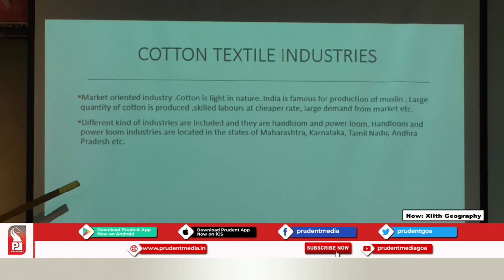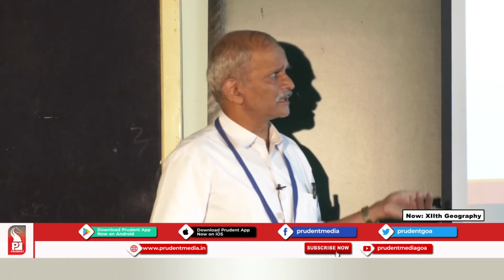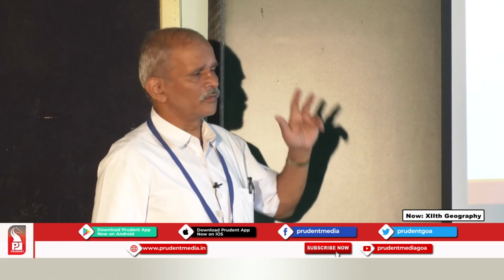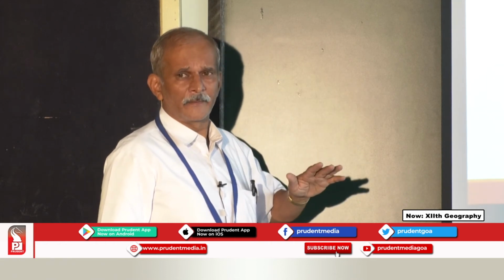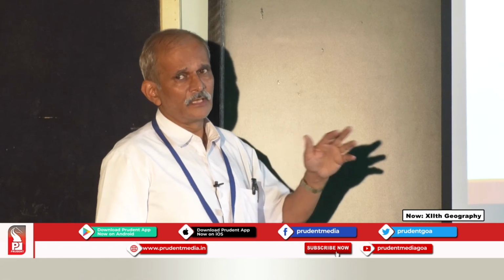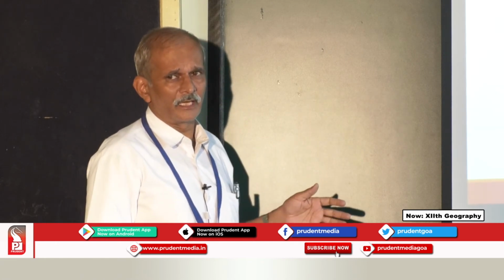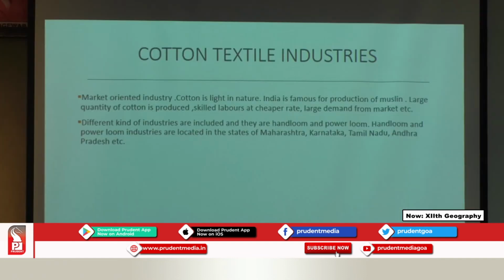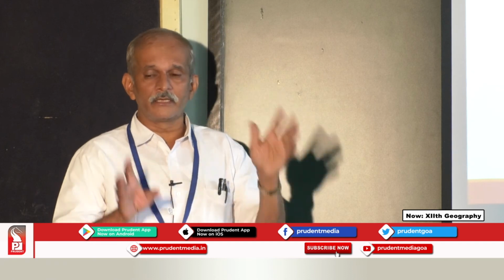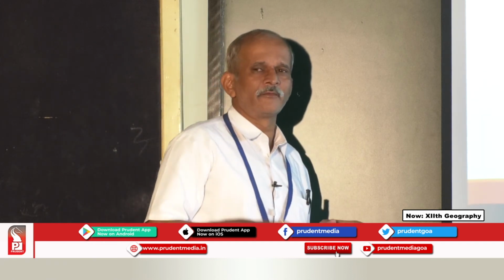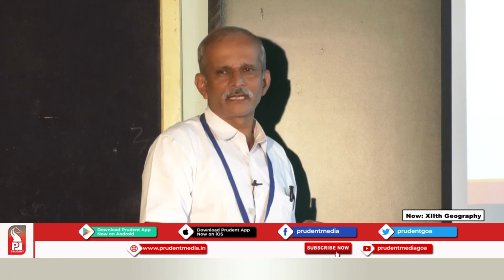If you study, you will come to know that before 1947, India was exporting raw cotton to various parts of the world, especially the UK. But after 1947, or even before that, industry started establishing in India, and now India is a leading producer as far as muslin is concerned. If you read the articles, Indian cotton textiles are going to the world market, and world market products are coming to India.